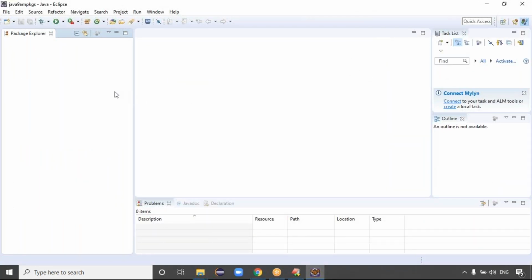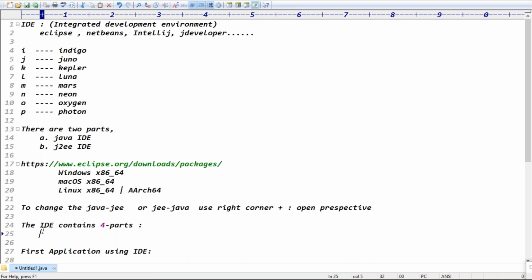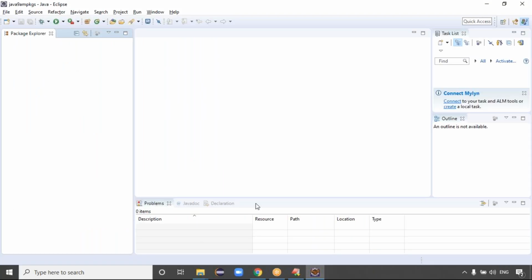Good. Guys, Eclipse IDE basically contains four parts. To change the perspective, Java to JEE or JEE to Java, use the plus operator in the right corner, which is open perspective, right? Exactly, guys. Next, the IDE contains four parts basically. How many parts in total? Four parts, right? What are the four parts?